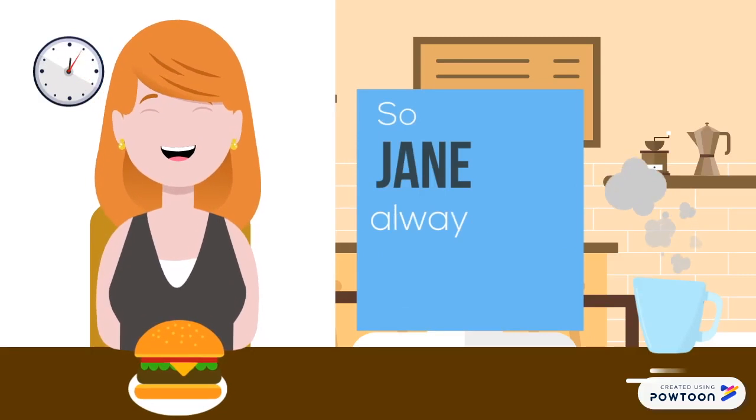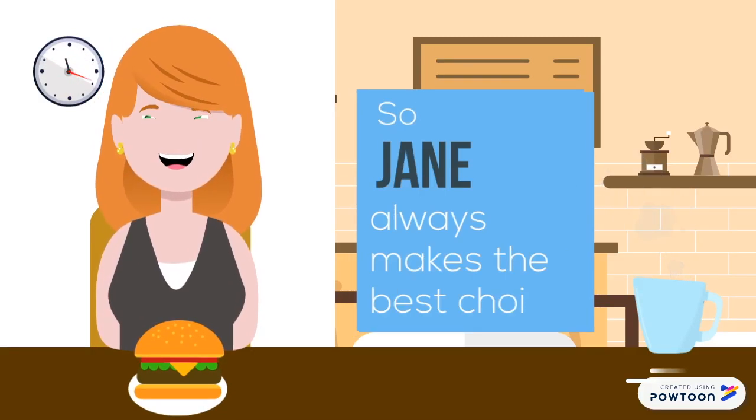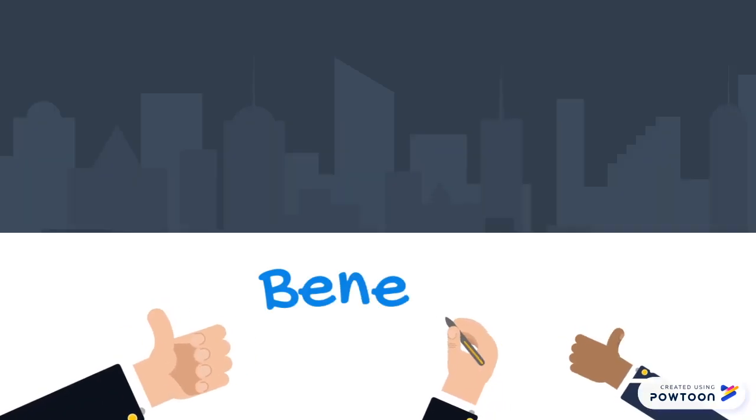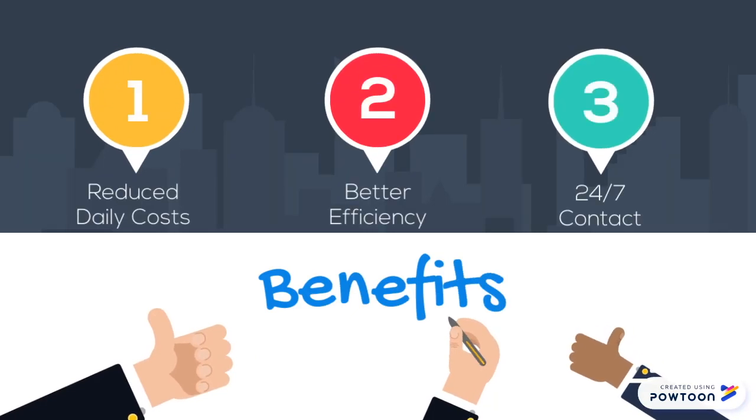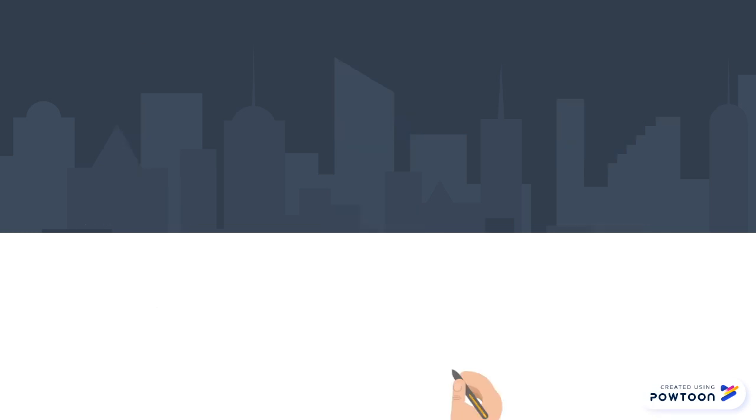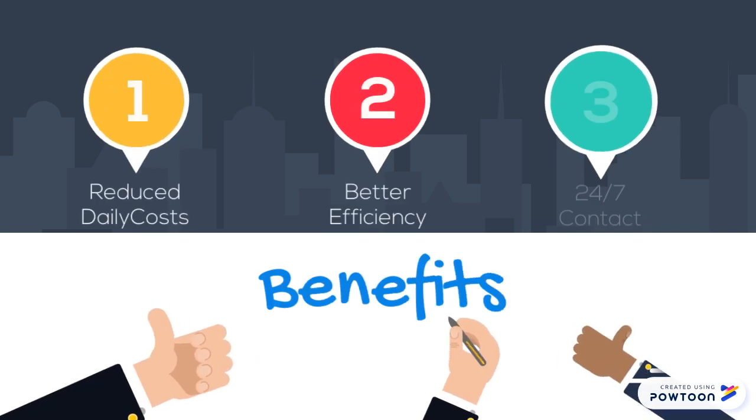And now we return to Jane, who's happy and carefree and made the best choice for her. So there are many benefits for an app of using AI like this. For example, a dietitian could use this app to better reduce their daily costs. They wouldn't have to have as many people sitting in an office or manning phone centers to help answer calls on a day-to-day basis. So another benefit for a dietitian using this app using AI would be better efficiency.